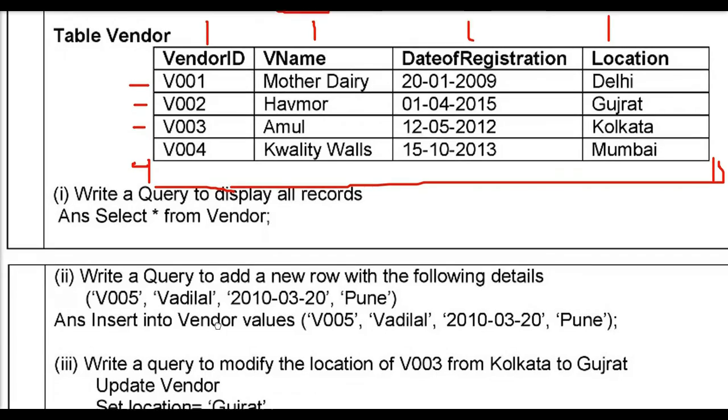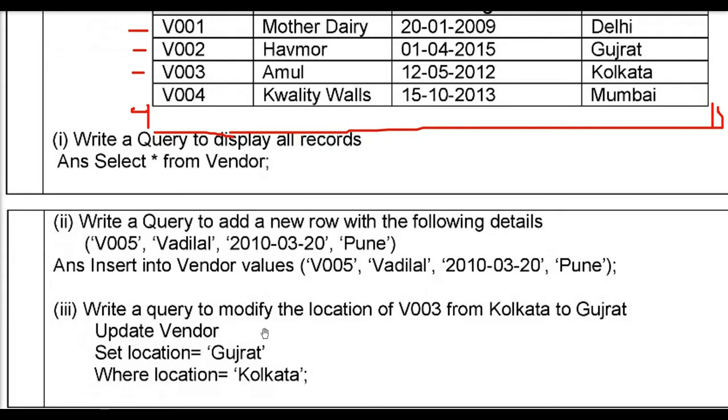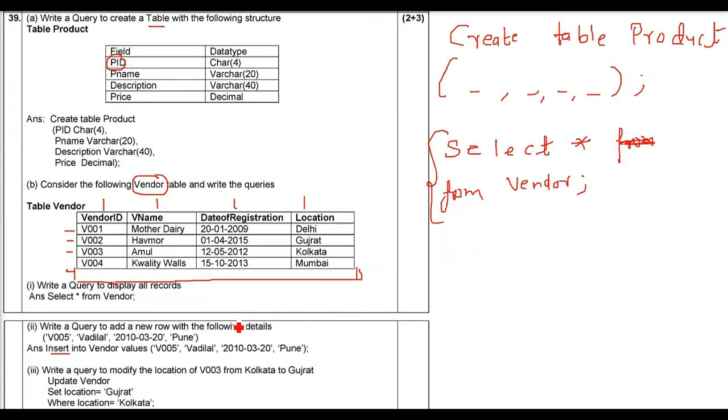The next one is write a query to modify the location of V003 from Kolkata to Gujarat. So in order to modify, we have to update. We are modifying. So you have to use update set. So we have already used insert. Now I'm going to tell you about update and set. This is the command format. Update what? That is the table name, right? Update vendor. Set what? Location you have to change to Gujarat. Set location equals Gujarat. Update set.